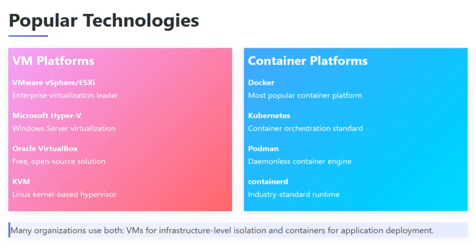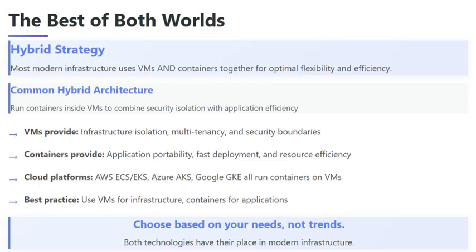Here's the secret. Most organizations use both technologies together for different purposes. The best strategy: use both. Modern cloud platforms run containers inside VMs, combining infrastructure isolation with application efficiency. VMs provide security boundaries and multi-tenancy. Containers provide portability and resource efficiency.